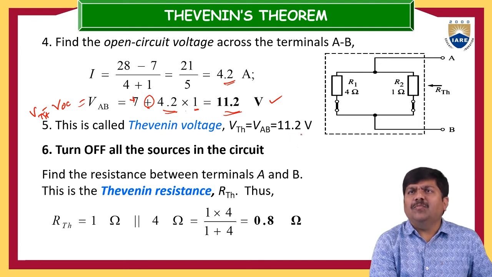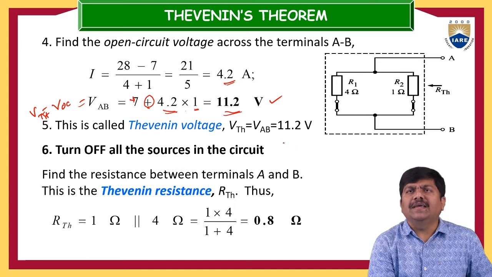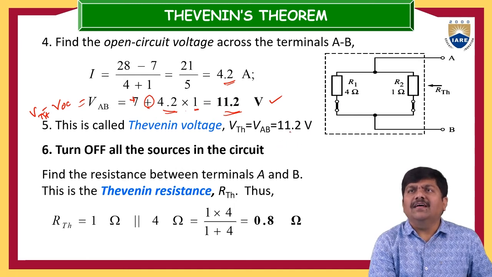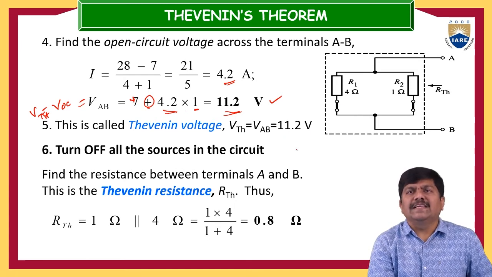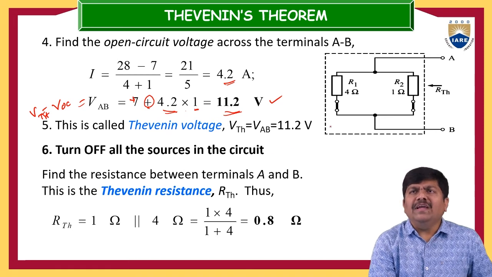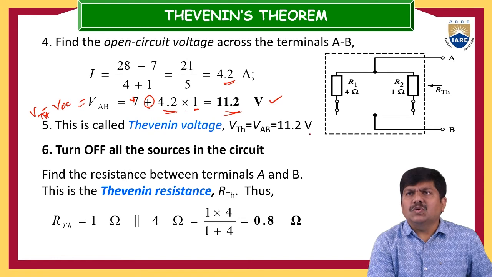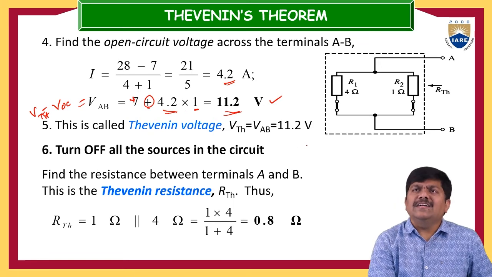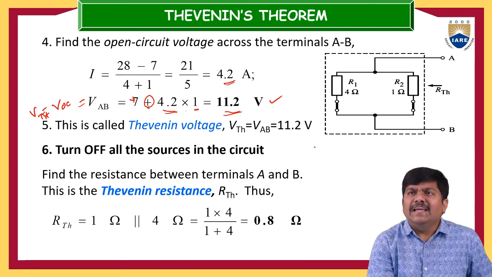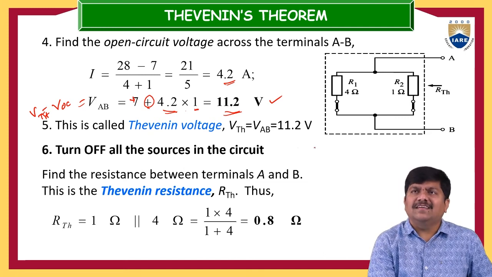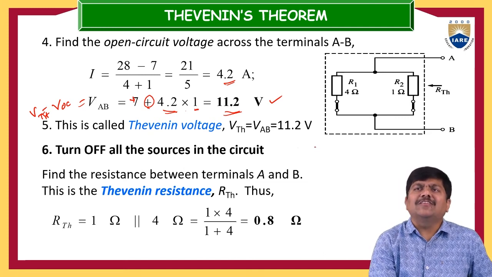After calculating this 11.2 as VTH or VOC, you go back to calculating the RTH, that is the Thevenin's equivalent resistance. Now, how can we do that? You have to turn off all the electrical sources. I mean to say, the voltage sources should be represented with their equivalent internal resistance, and current sources with their equivalent internal resistance. Current sources have infinite impedance across the current source. So you can open circuit the current sources and short circuit the voltage sources.